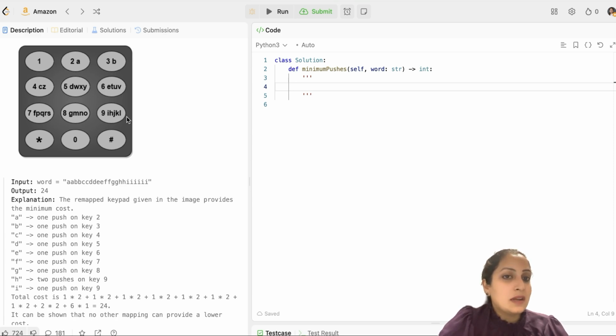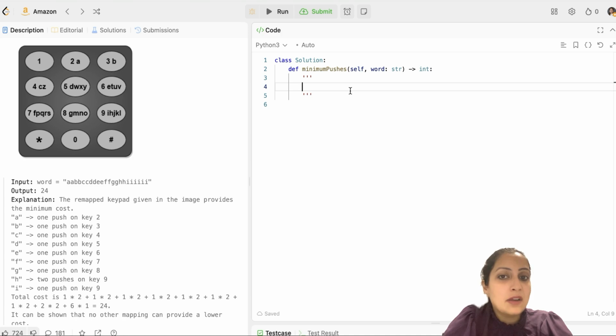You have 26 letters at max. You don't have more than 26 alphabets, right? So you can divide them this way. So you don't have to do the mapping every time the question is given to you. You just have to use this trick to solve the question. So now, how would we solve this question without using a hash map for counts?